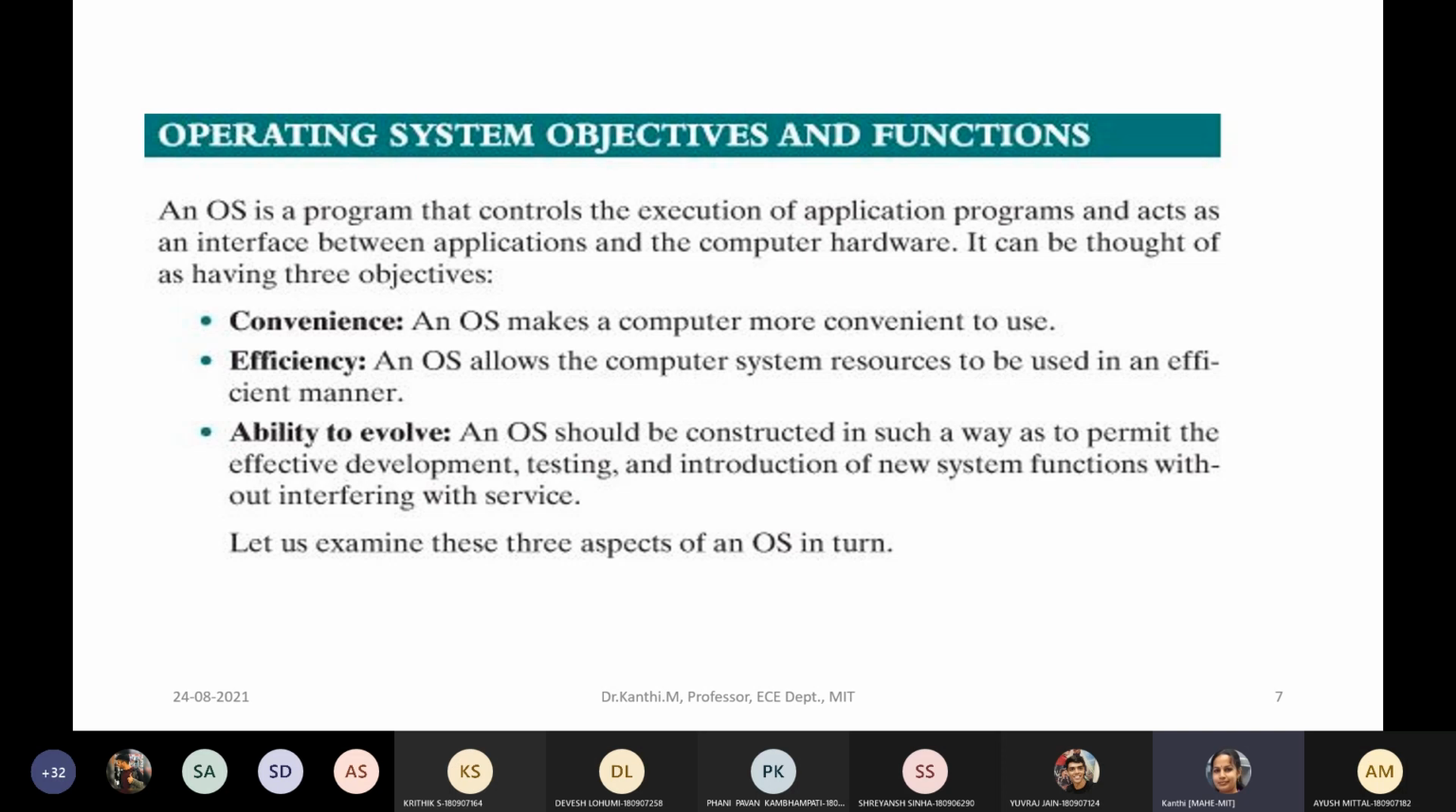If you were asked to write whatever code in the way in which the processor is able to understand, then it would have been very difficult, right?